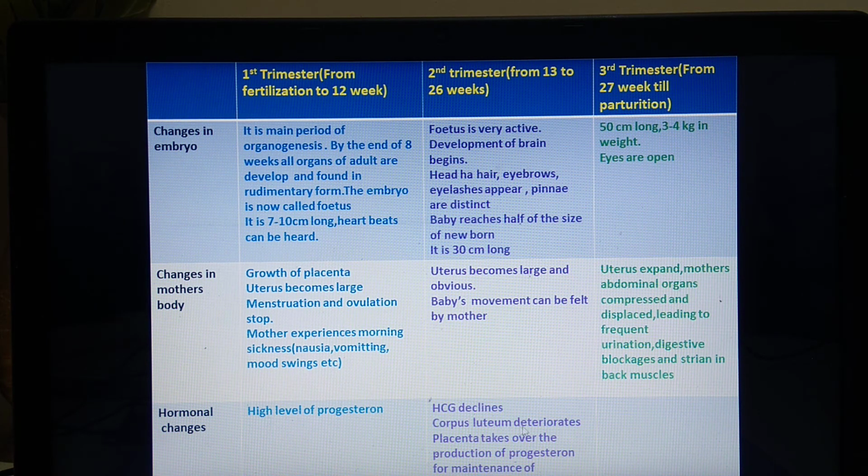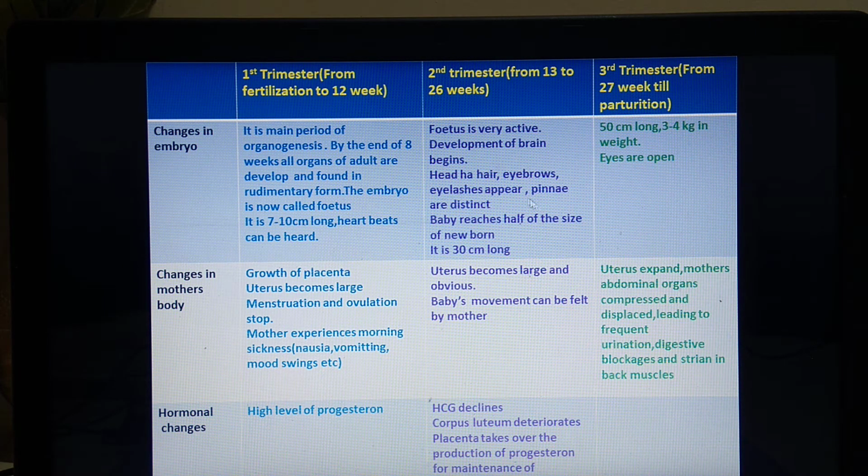Then corpus luteum deteriorates, that means degenerates, and the function of corpus luteum is performed now by placenta. So the production of progesterone becomes the function of placenta, which maintains the pregnancy. So these are the changes seen during this trimester.